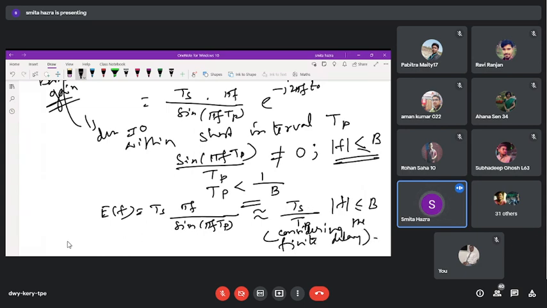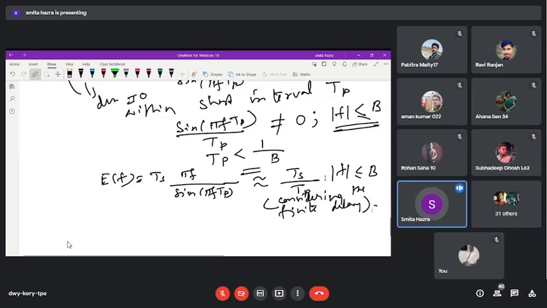So if we consider that some finite delays are there, then what we can write is in terms of only this, because for a small value of this, pi f TP, sine of theta is almost equal to theta.